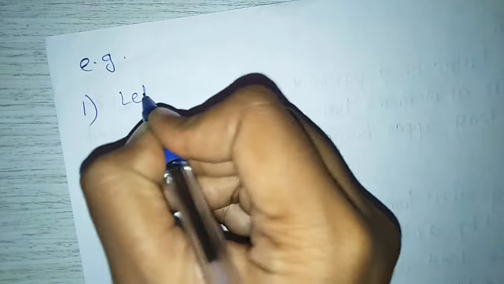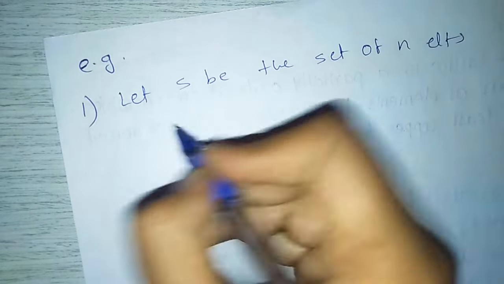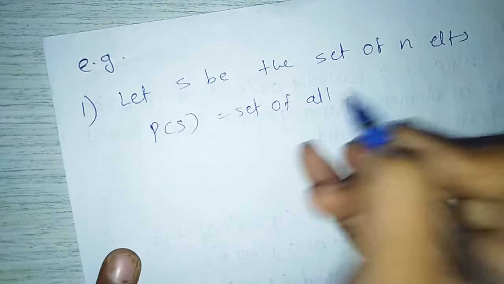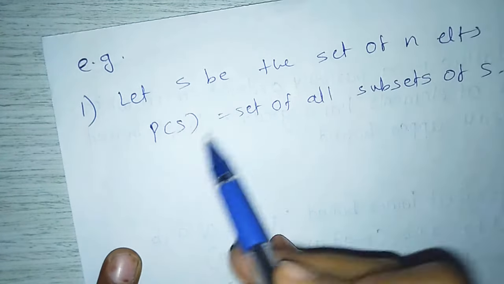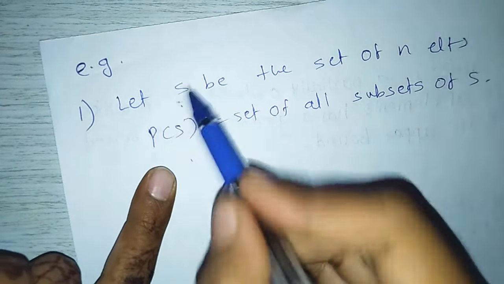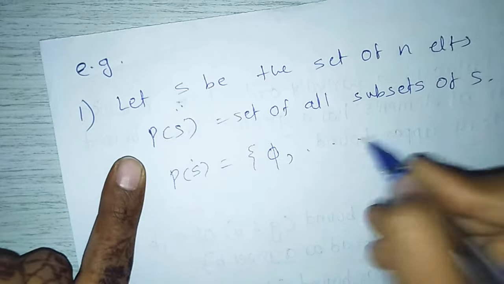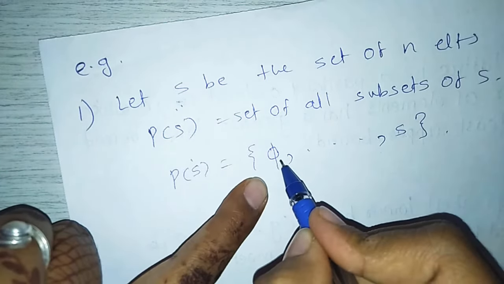For example, let S be a set of n elements, and P(S) is the power set of S, meaning the set of all subsets of S. We know that the empty set is always a subset of every set, and S is a subset of itself, so the power set of S must contain phi and so on up to S. So, phi is the greatest lower bound and S is the least upper bound of P(S).